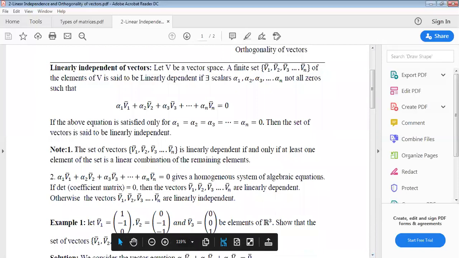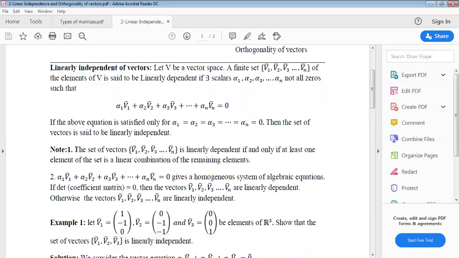Note: the set of vectors v1 bar, v2 bar, v3 bar and so on vn bar is linearly dependent only if at least one element of the set is a linear combination of the remaining elements. Suppose this set of vectors is linearly dependent, then we can write one vector out of these vectors as a linear combination of the other vectors.